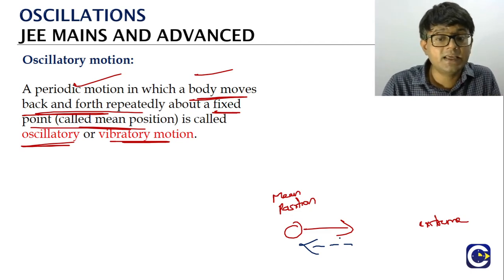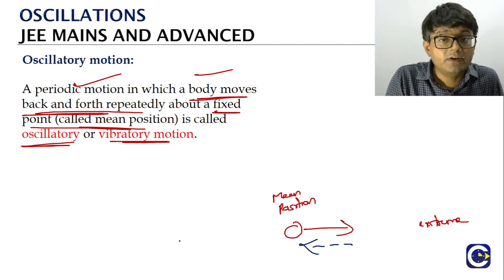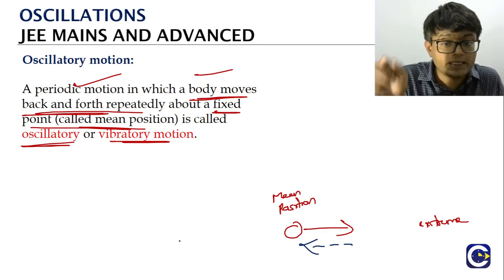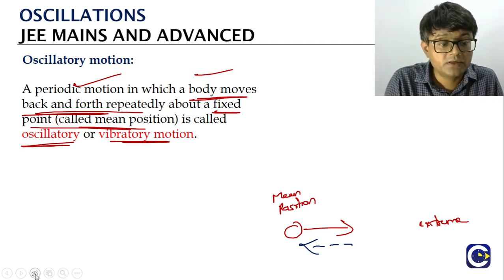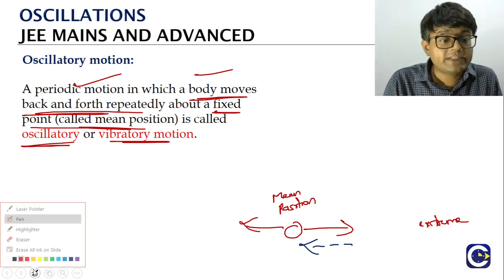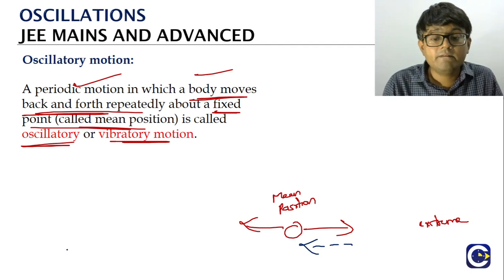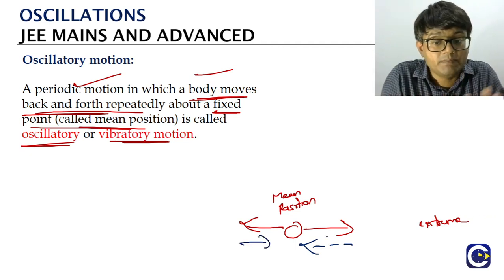For example, if the object is moving to the right side, then the force will be acting on the particle to the left, so that it will always try to bring the particle back to the mean position. If the particle is going to the left, then the force acting on it will be exactly in the opposite direction, so that it will always try to bring the particle back to the mean position.